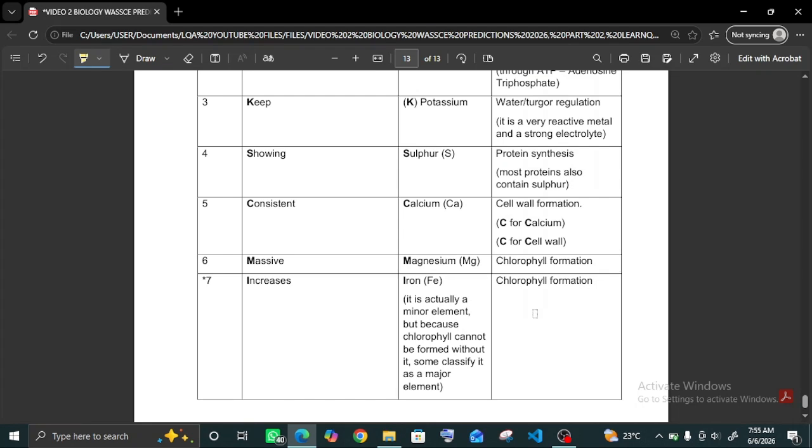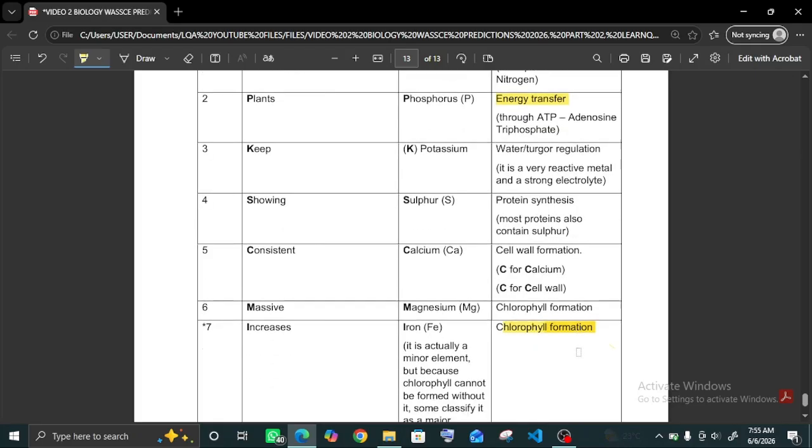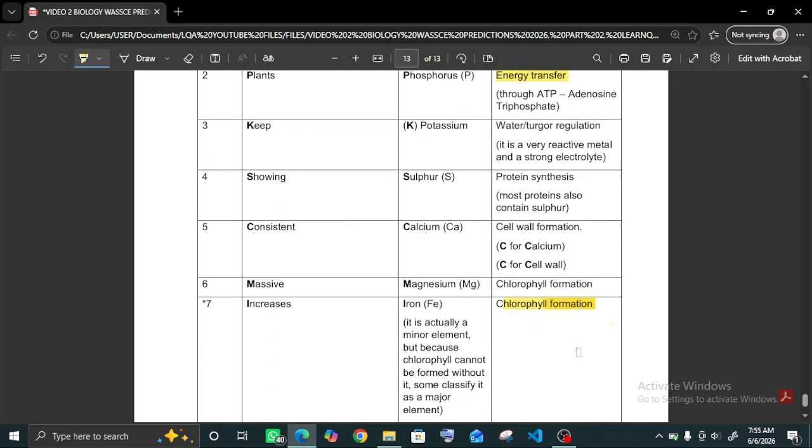Take note of that. I could not derive an acronym to help you always remember it, but this is a very common question in WASSCE. Which of the following, or which set of the following nutrients, are for chlorophyll formation? And it is magnesium and iron.